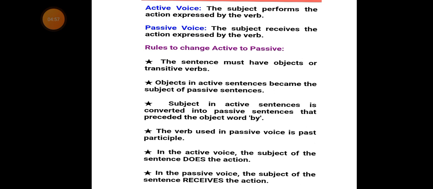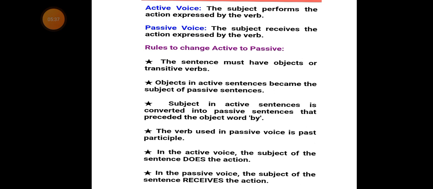The subject in active voice is converted into passive voice by being preceded by the word by.